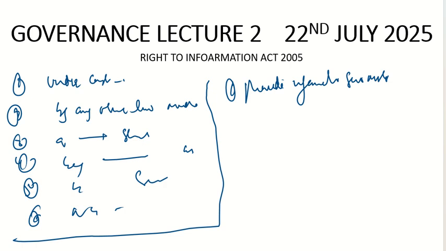Then how can you request information? How can you obtain information? What is the way under the Right to Information Act? From whom will I seek this information?